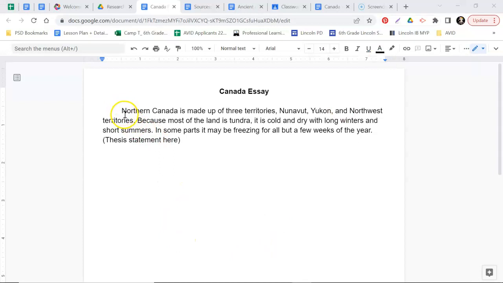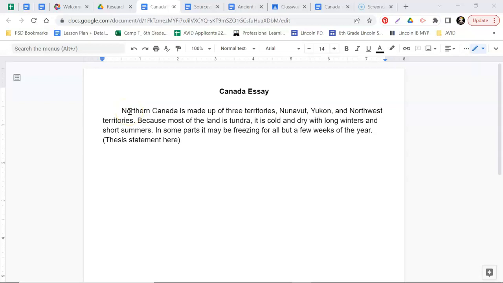So I start with an introduction sentence just because I want to let them know that I'm talking about Northern Canada here. And then I go into my climate piece. So here's my start. Northern Canada is made up of 3 territories: Nunavut, Yukon, and Northwest Territories. Because most of the land is tundra, it is cold and dry with long winters and short summers. In some parts, it may be freezing for all but a few weeks of the year. So there I've introduced my topic.